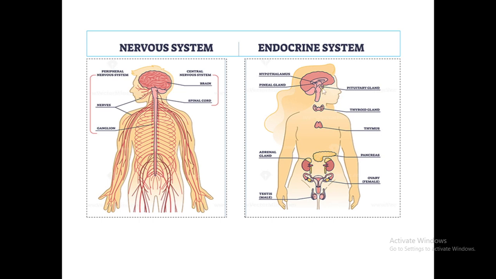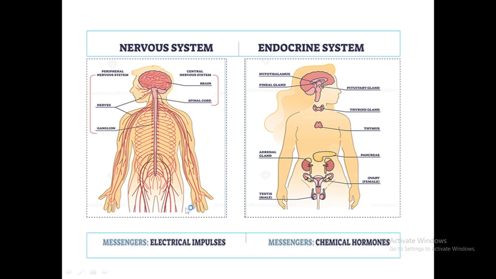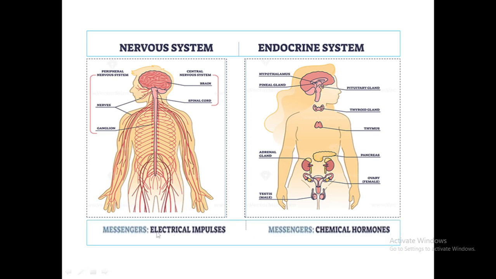One of the most significant differences between the nervous system and the endocrine system is that the nervous system uses electrical impulses to send a message through the neurons, whereas the endocrine glands use hormones to send a message to the target cell through the bloodstream. So this is the picture which clearly shows the nervous system and the endocrine system.